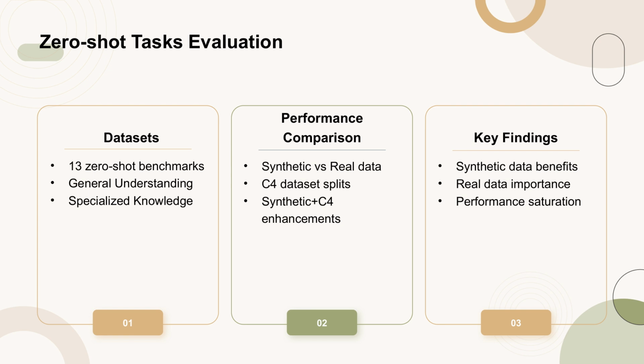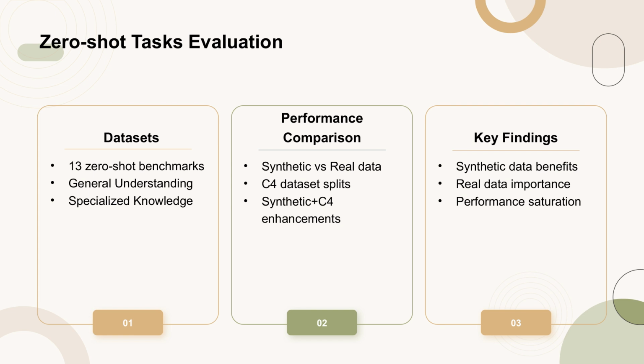Notably, models trained on synthetic data combined with the C4 dataset exhibit higher average performance, indicating that synthetic data can enhance general understanding capabilities. However, we also observe that synthetic data cannot impart new knowledge but can help pre-train faster. This section highlights the importance of real data and the potential benefits and limitations of using synthetic data in language model pre-training.